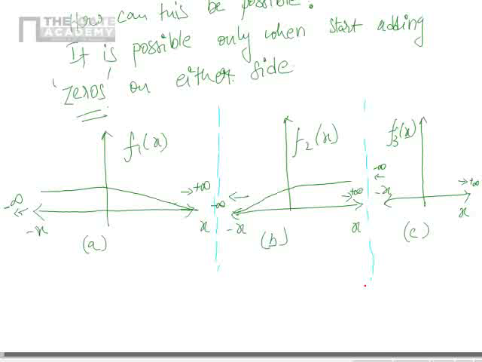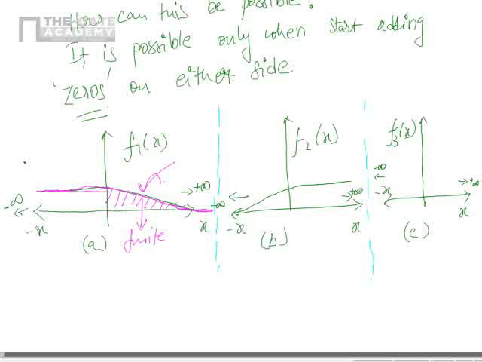Now here, if you see, I am adding zeros here. If I integrate between 0 to infinity, I will get a finite area because this is becoming 0. So this area is finite. No problem here. But what will be the problem here? It settles off to a constant value.